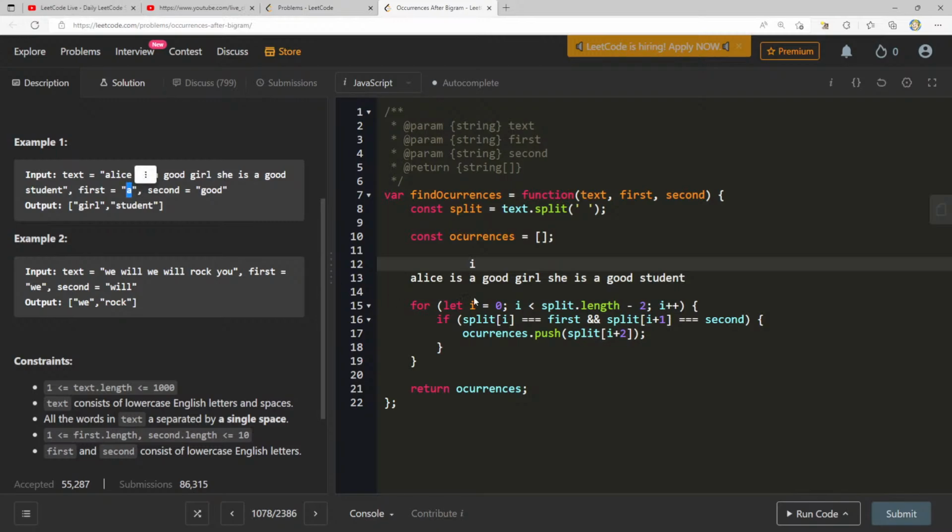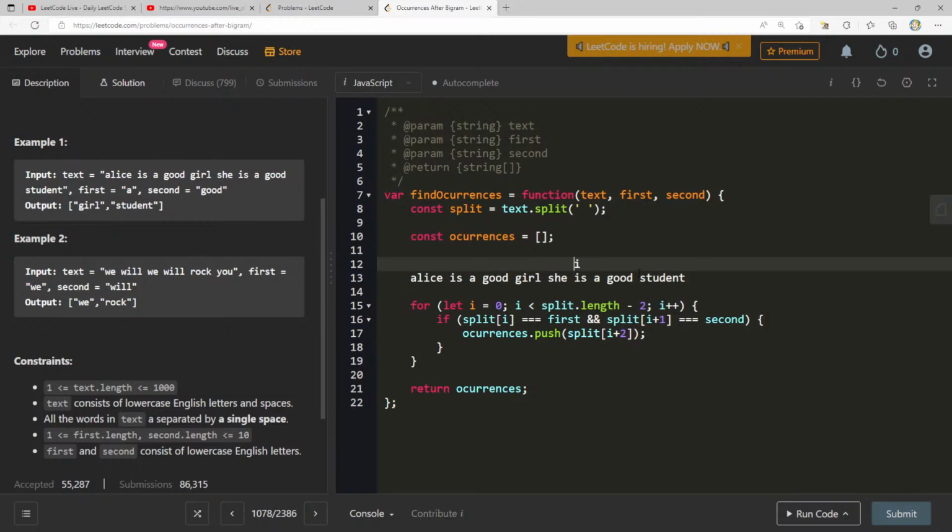Okay, split of I is equal to A. Is I plus 1 equal to second? Yep, so I plus 2, we make this first one girl. And then now we go to the next one. That's not equal to first. So we pretty much just keep going until we get over here.